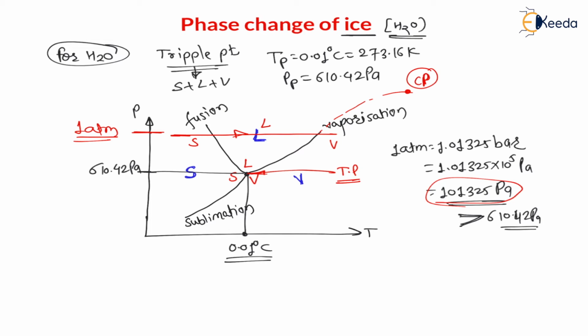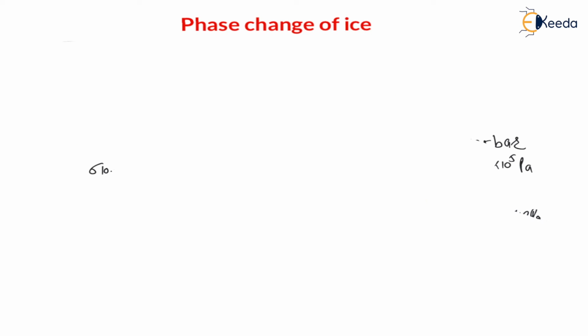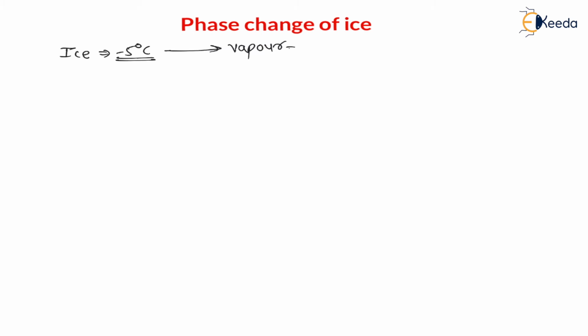Now let us understand this heating of ice, that is, the phase change of ice. One thing we have understood is that as the triple point pressure of water is less than atmospheric pressure, on heating the ice will convert first into liquid form and then into vapor form. Let us consider we have ice at minus 5 degrees Celsius, and we have to convert it into vapor at 150 degrees Celsius.